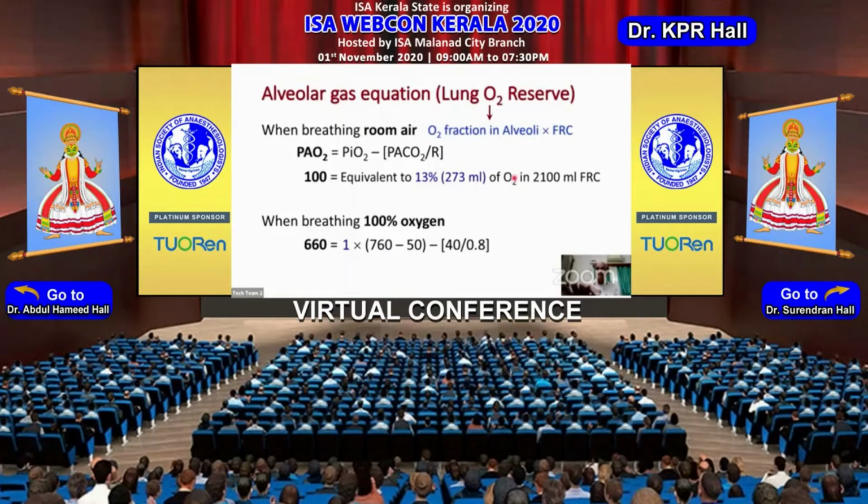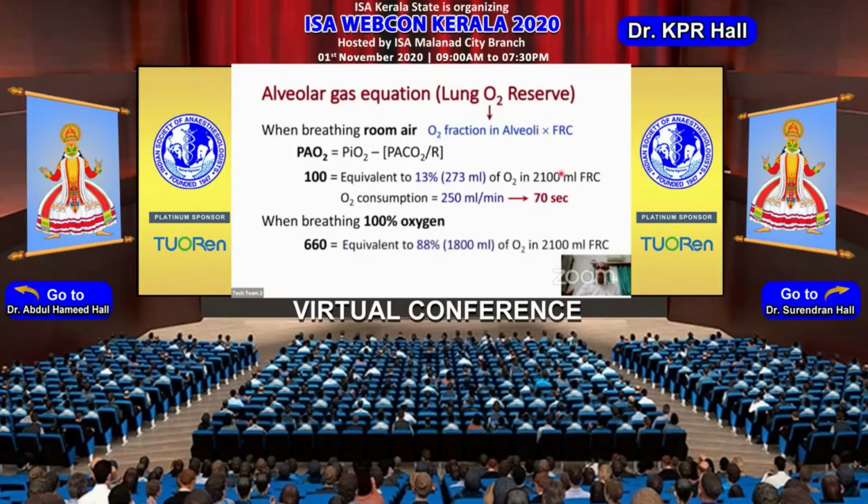The precise reason would be because now we are considering the volume as only the FRC, not the alveolar ventilation of 4 liters, which we were talking about earlier. But the oxygen consumption remains the same. So if the oxygen consumption is 250 ml per minute, so with 273 ml of oxygen available in the alveoli, the person will sustain oxygenation till about 70 seconds.